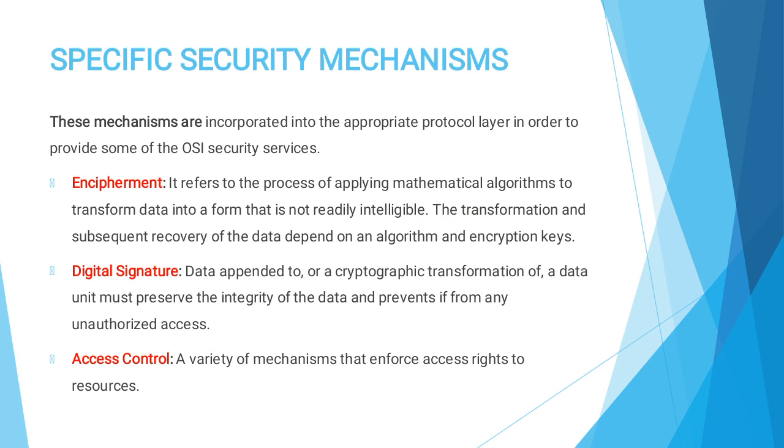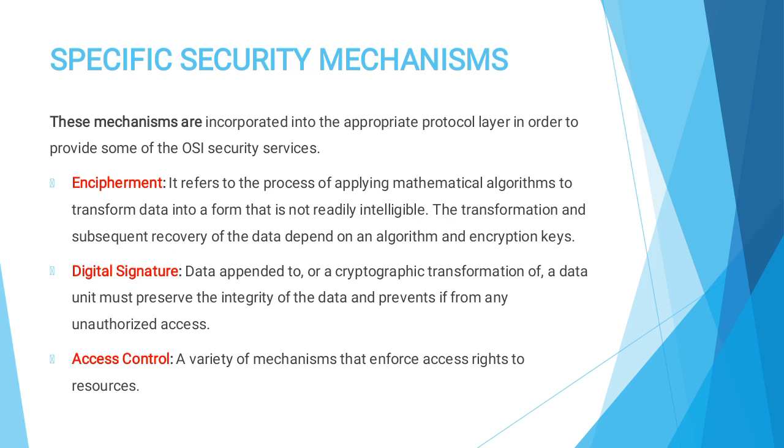First one is encipherment. It refers to the process of applying a mathematical algorithm to transform data into a form that is not readily intelligible. The transformation and subsequent recovery of the data depend upon an algorithm and an encryption key.